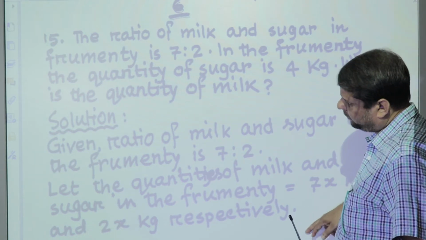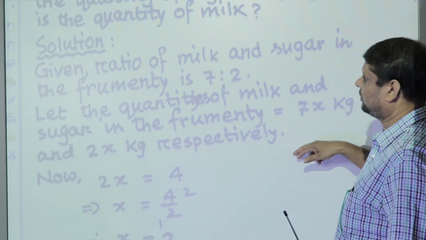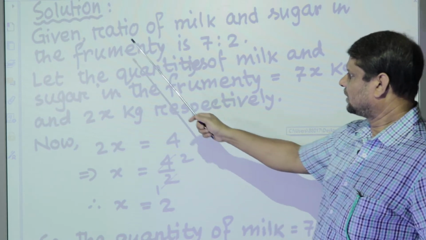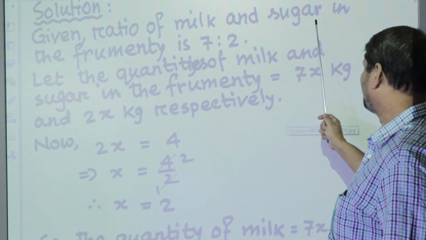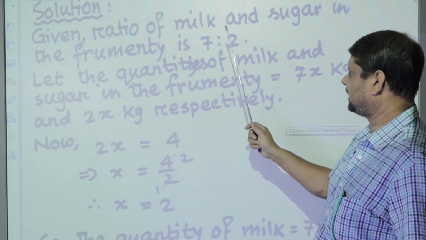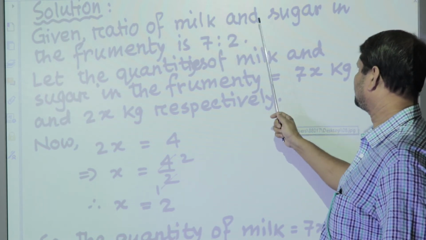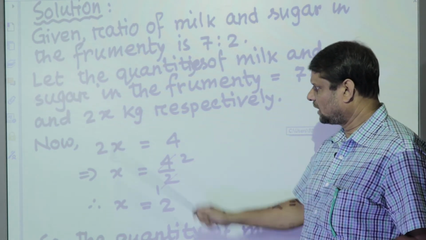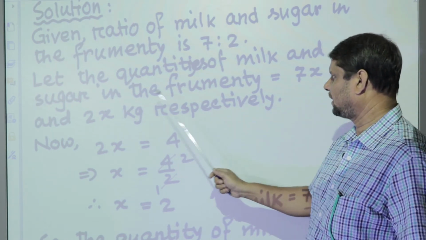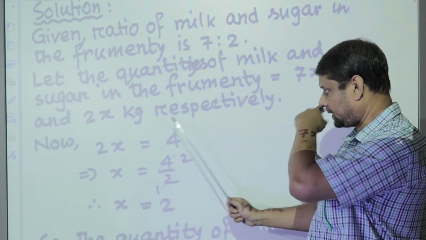We have already worked out this type of sum earlier, so it will be easier for you. Now see the solution. Given the ratio of milk and sugar in the frumenty is 7:2. That means the ratio of milk is 7 and the ratio of sugar is 2. So milk is to sugar is equal to 7:2. Let the quantities of milk and sugar in the frumenty be 7x kg and 2x kg respectively.